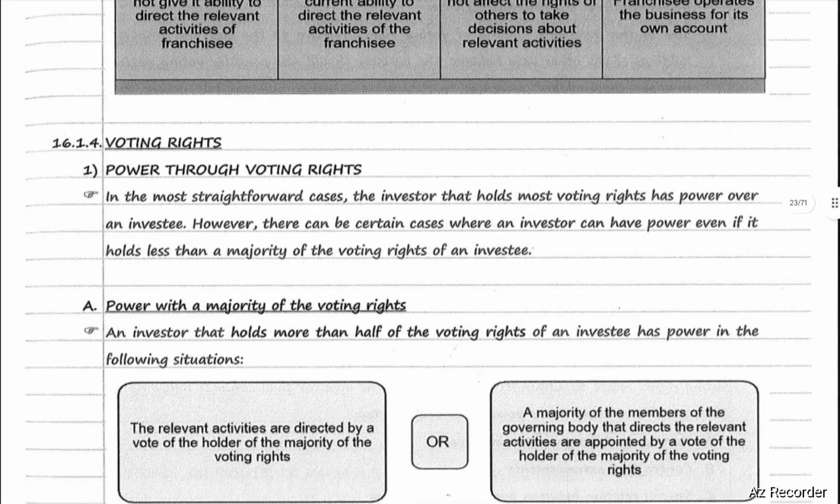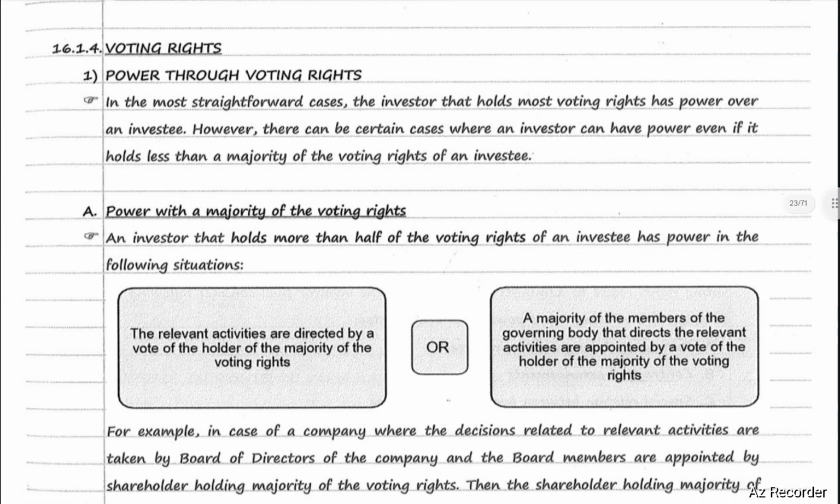Next, voting rights. Power through voting rights. In most straightforward cases, the investor that holds most voting rights has power over an investee. However, there can be certain cases where an investor can have power even if it holds less than a majority of the voting rights of an investee.